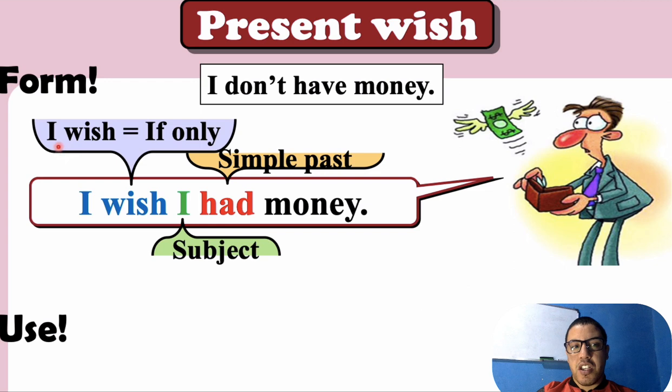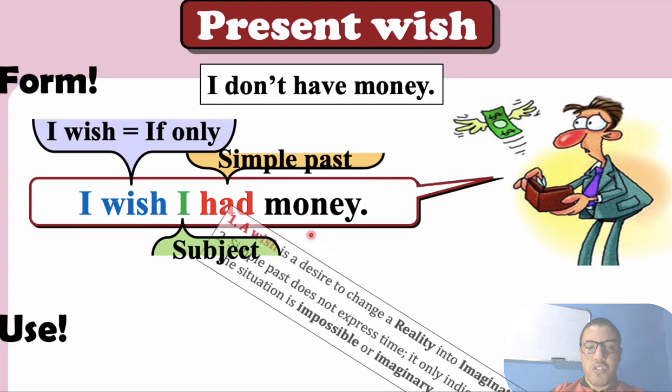So I wish, he, she, it wishes, we wish, you wish. If only. Then plus what? Plus the subject. The subject is I, he, she, it, we, you, they, etc. Plus the simple past. So I don't have money. What is my wish? The wish is I wish I had money. So here the sentence is in the present and we change it into the past following this form.